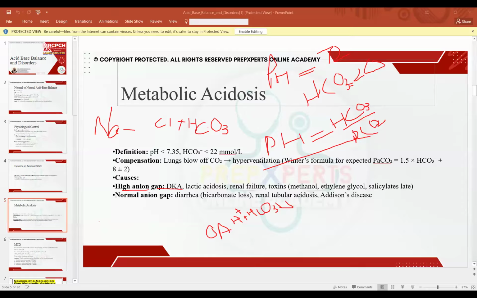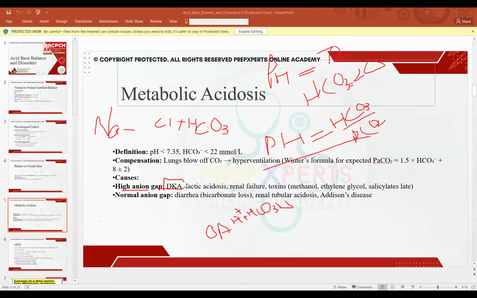Now we are saying this is high anion gap. Why? Because these organic acids will keep on increasing in the body, and they cause depletion of the bicarb. When we calculate this equation, it will result in more than 12, up to 25. Whenever it is more than 12, we call it high anion gap, and the basic reason behind it is that there is an increased amount of organic acid inside the body. Take the example of